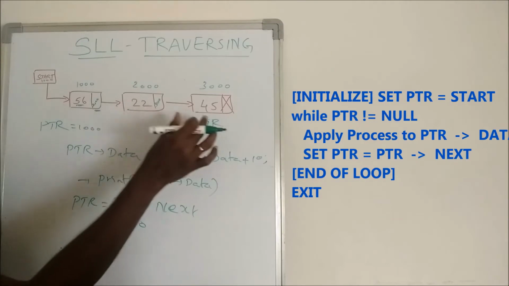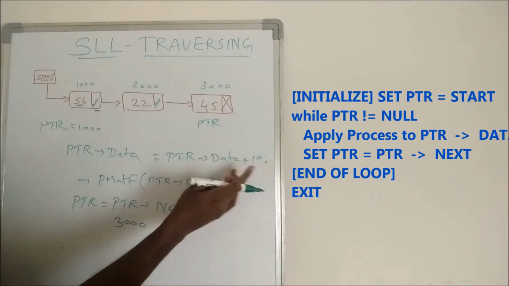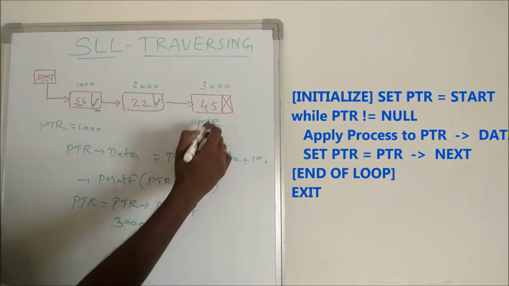Now I can apply process on data. Pointer data is 45. I can increase it by 10 and just print the value. Now next time, while loop: pointer not equal to null.